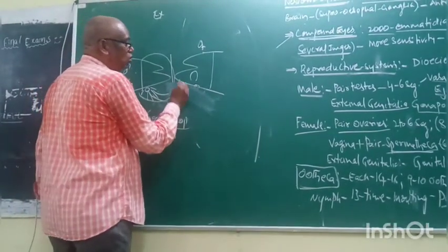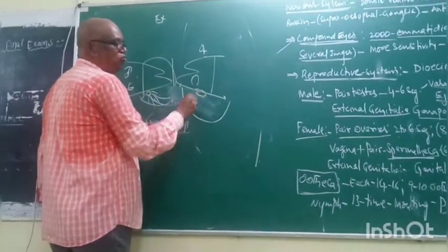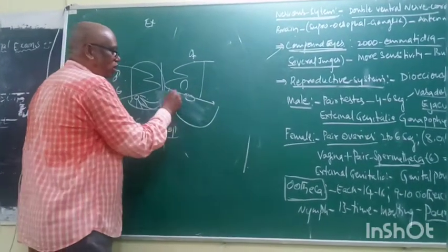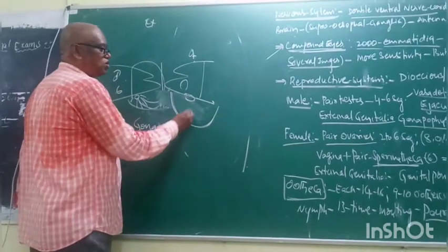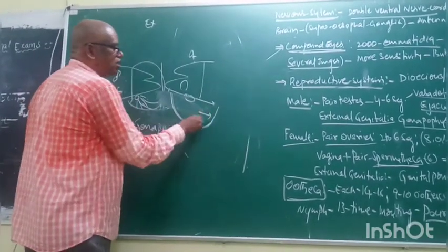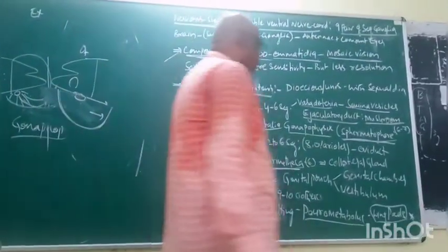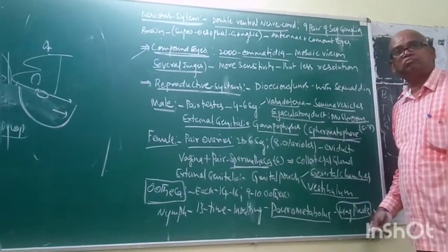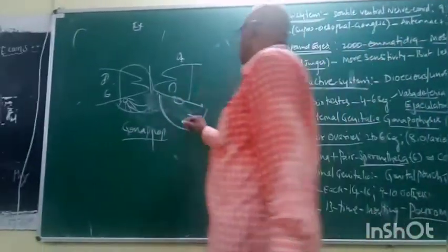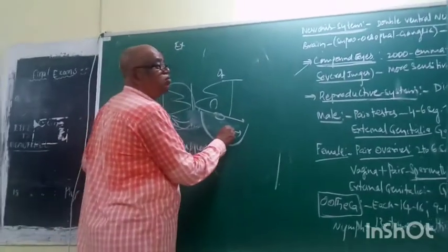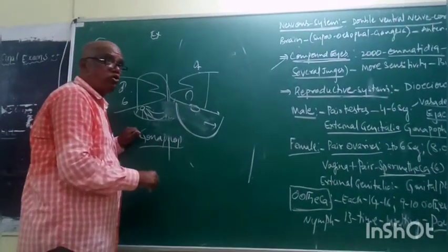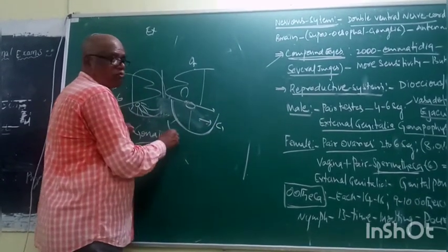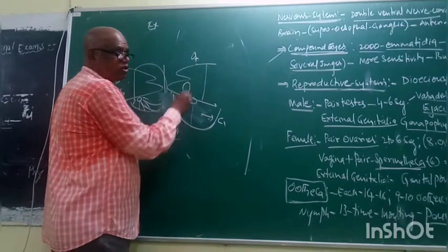Now what is this gonapophysis? Male genital. Now the sperm is already stored. Right. What is this box? Anterior and posterior. This is the anterior, this is the posterior. The anterior part is called the genital chamber and the posterior is called the vestibule. Total is called the genital pouch. The genital pouch is differentiated into the genital chamber and vestibule. Right. Already sperm is there.